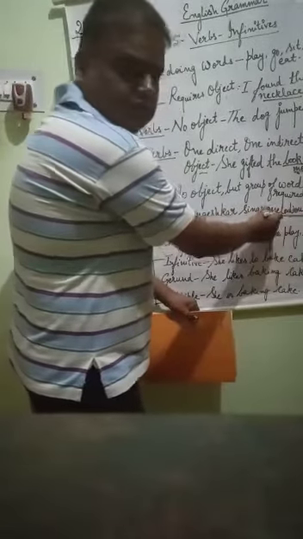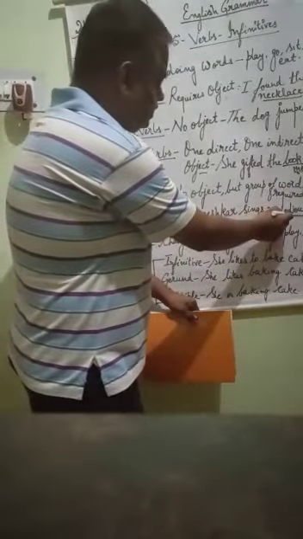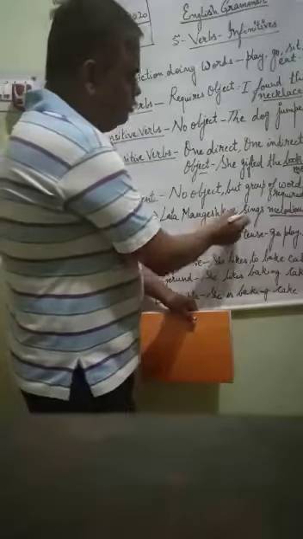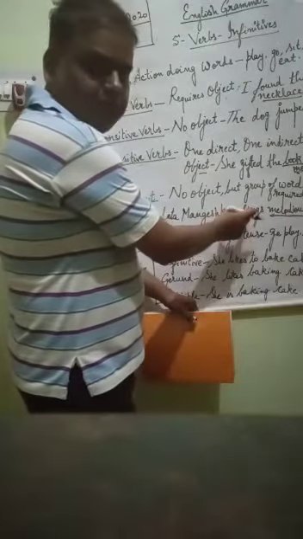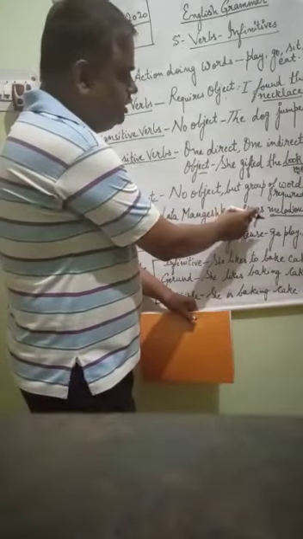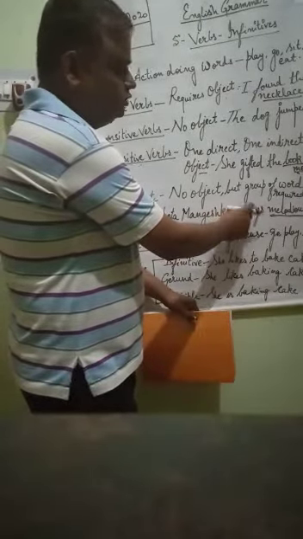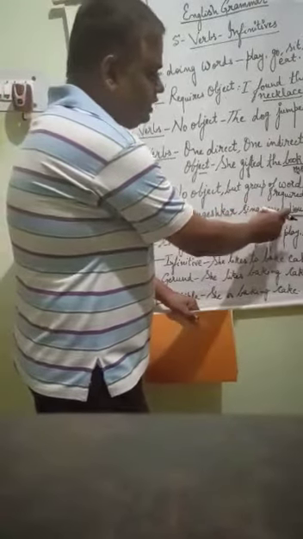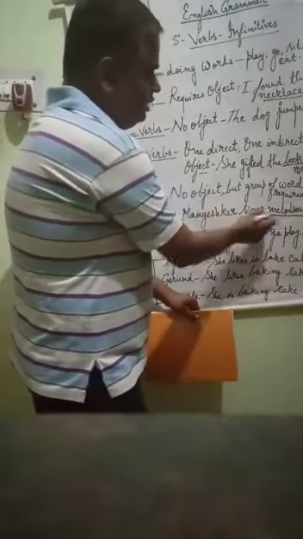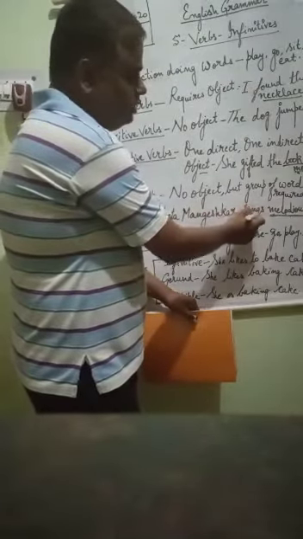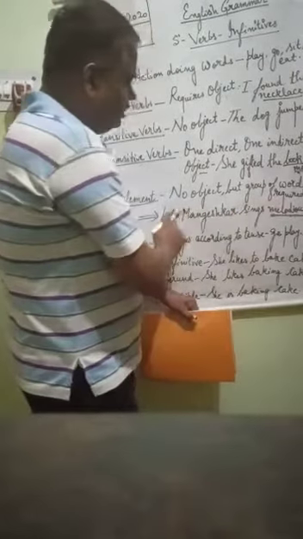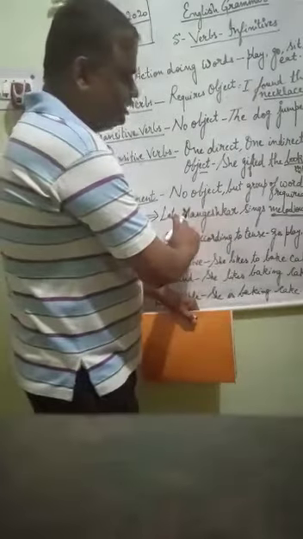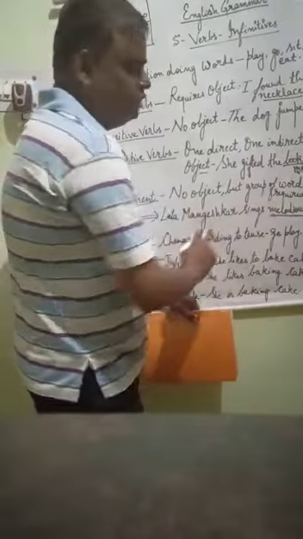Here melodiously is the word which has come with sings. Here we will ask the question, what does Lata Mangeshkar sing? No answer we are getting. So if we are getting no answer, but one word is there which is directly added to the verb, and it is telling about Lata Mangeshkar.